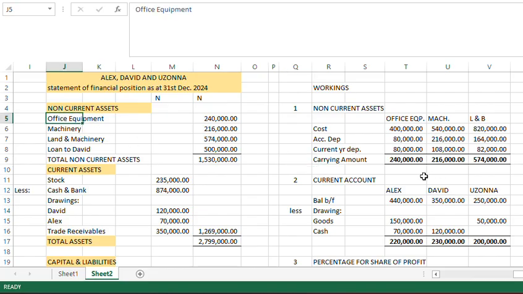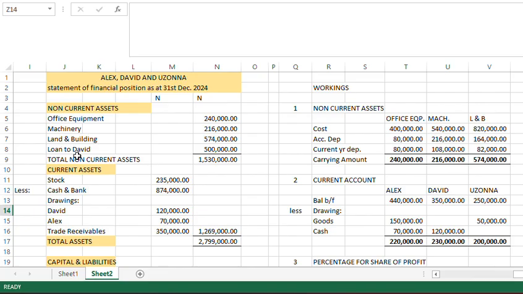Here, office equipment is 240, machinery is 216, then land and building, which is 574,000.